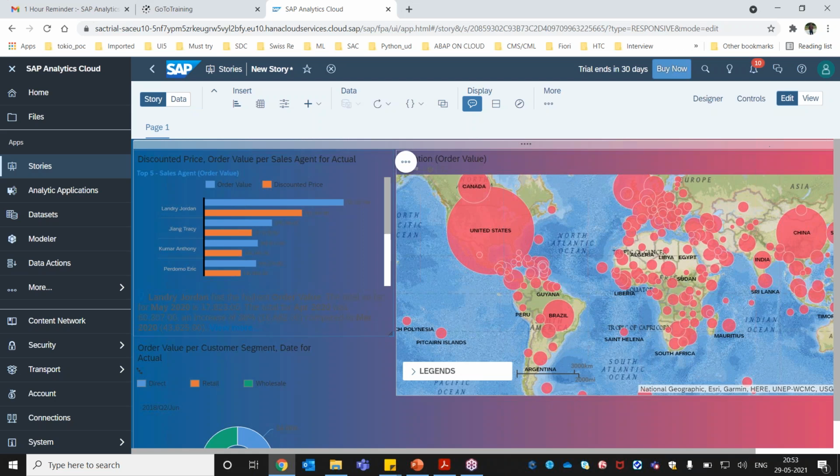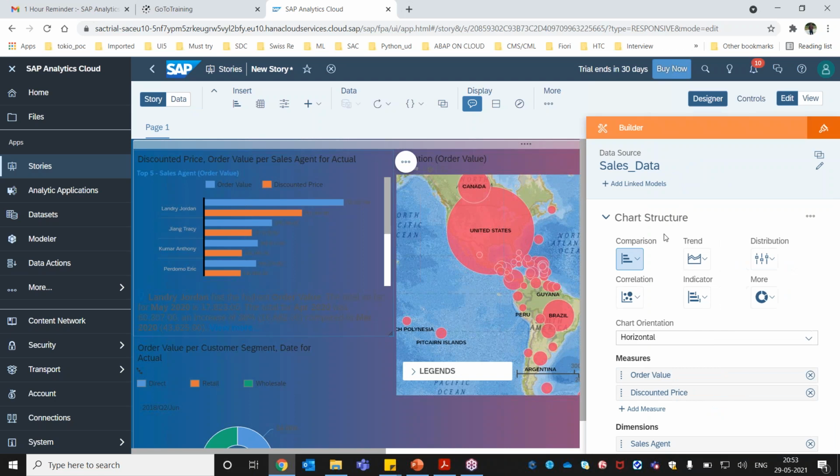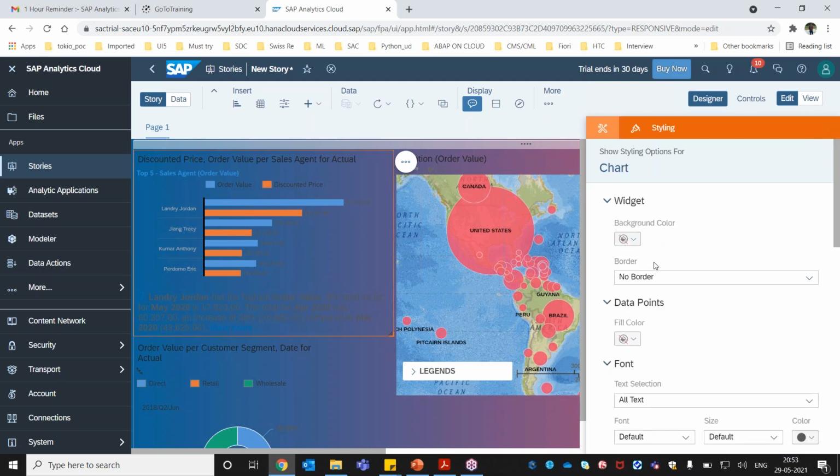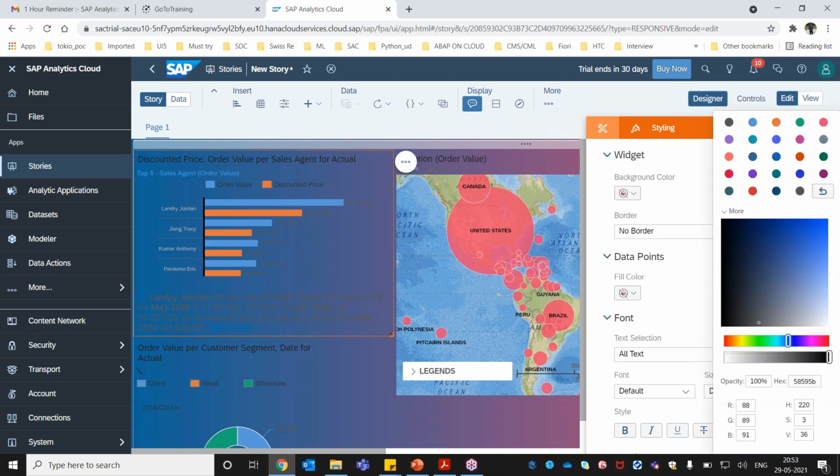Probably I can go to the styling here and change the color. The data points are not visible here. It's a highly customizable tool; you can customize a lot here. Now you can see the data points. We have font size, and the default is black, so I can change this color to white.